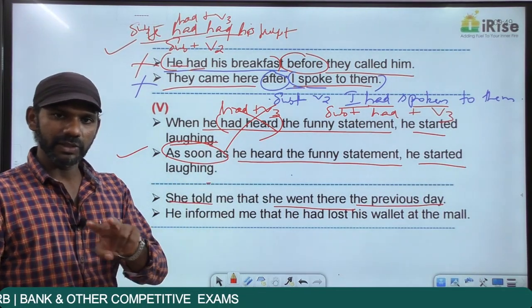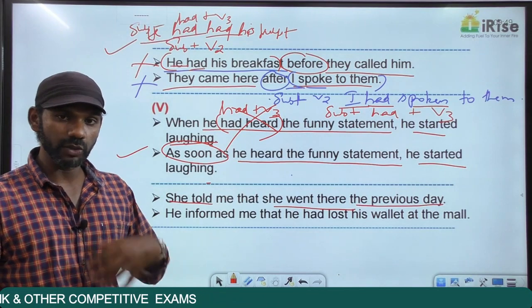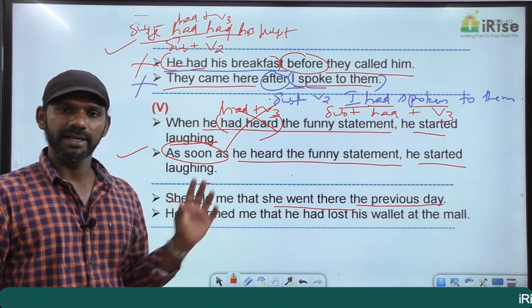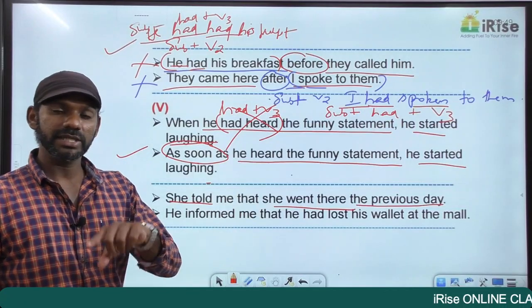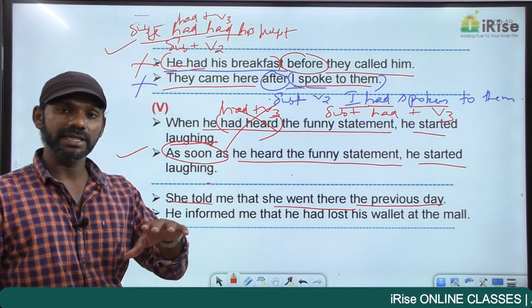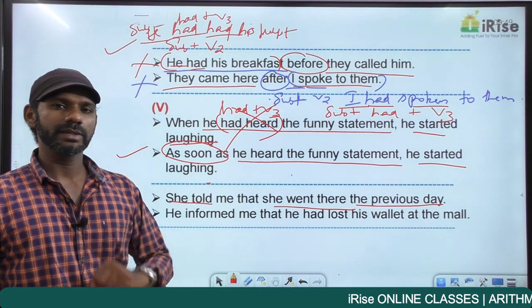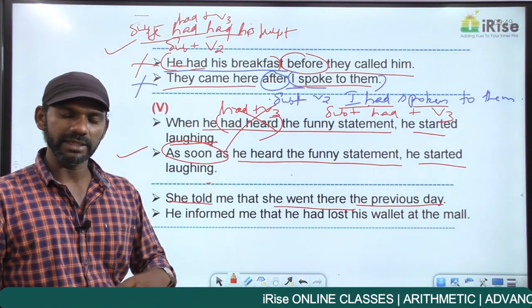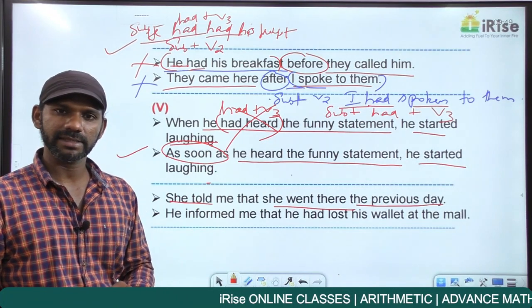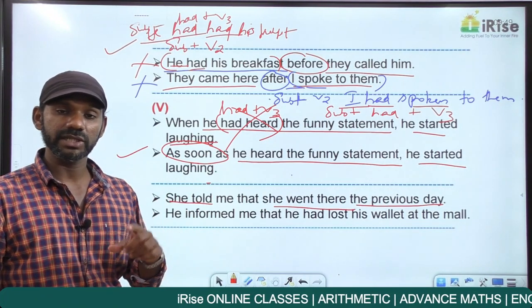That is the meaning. So two actions in the past tense are, one is she told me, the other one is she went there. And according to the sentence, the meaning is very clear that she went there yesterday and she told me today. Now tell me, between these two actions, going there and telling me, is there any time difference? Yes. She went there yesterday, she told me today.